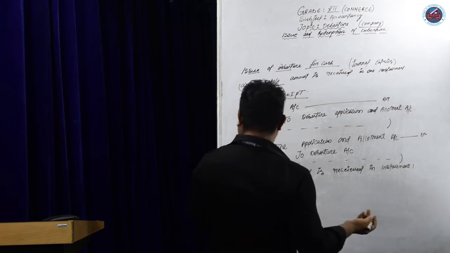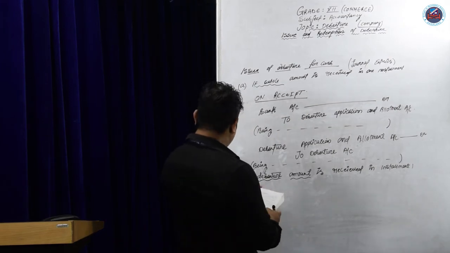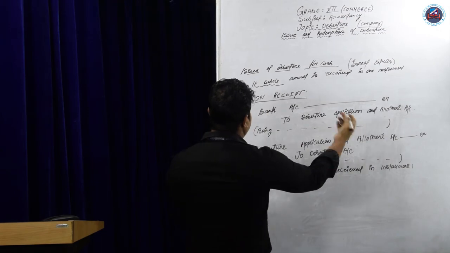Same as for the application receipt entry, bank account debit to debenture application and allotment account.